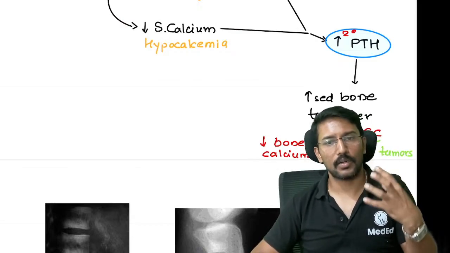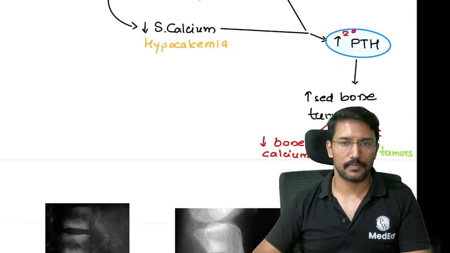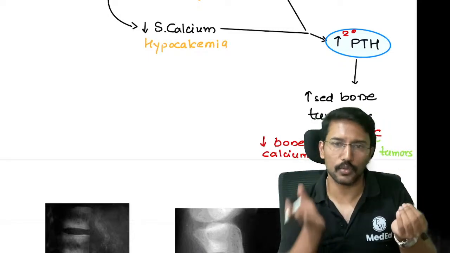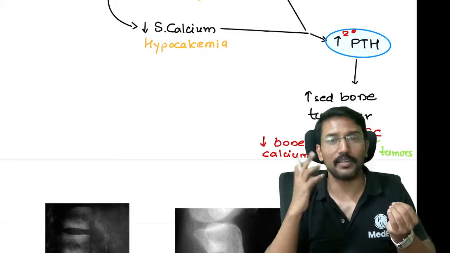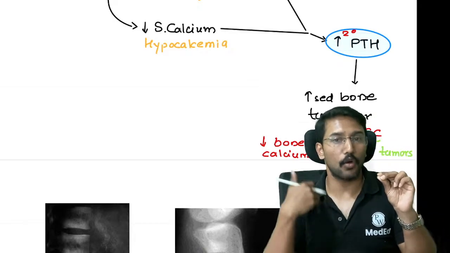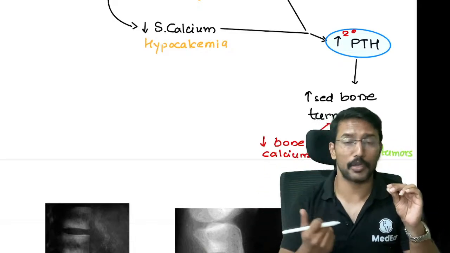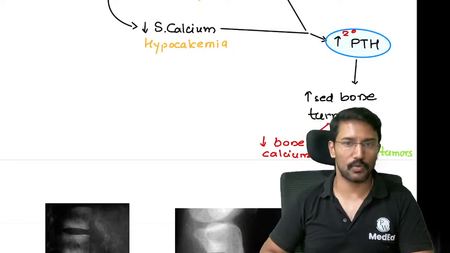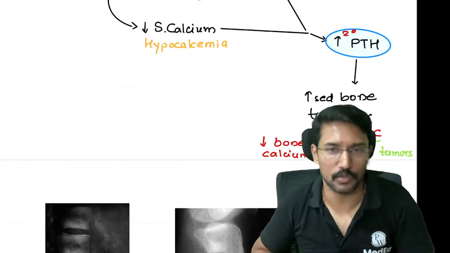If I can tell the parathyroid gland to ignore the hypocalcemia so that it does not produce the parathormone. Why is it producing? Calcium is low, so that is why it is producing. But if I trick the parathyroid gland to believe that the calcium is sufficient, then I will not produce this extra parathormone. This extra parathormone will not cause damage to bone, right?